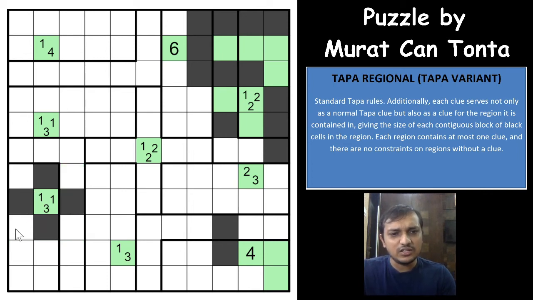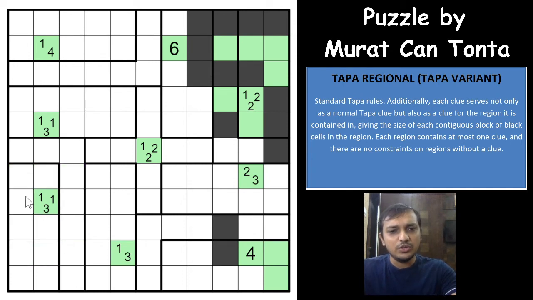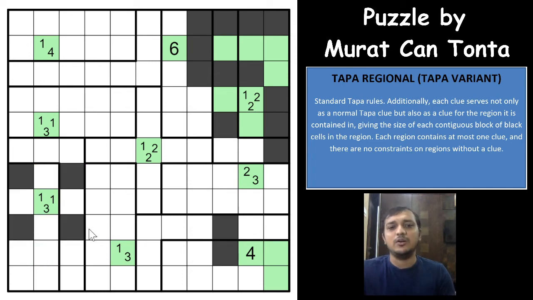And the other way is that if this cell comes out this way, you still get these 3 cells stranded, because it is fulfilled as the surrounding clue as well as the region clue, and there is no way that you can take out this cell, right? So which means that you need to have these 4 cells as shaded now.